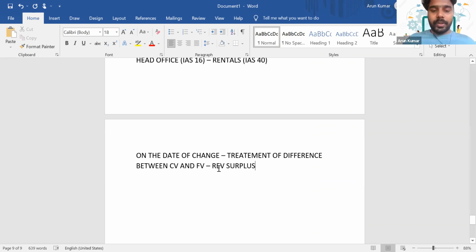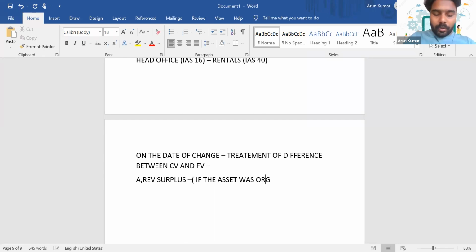So on the date of change, the difference will be accounted as a part of your revaluation surplus if the asset was originally treated as IAS 16. Is it clear?